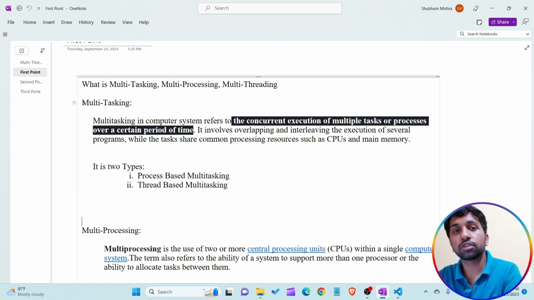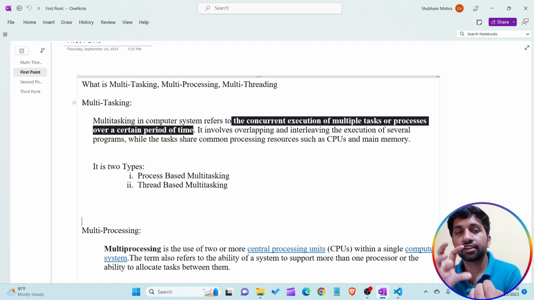The task of the operating system is to execute process 1 for some amount of time, and then switch the control of execution from process 1 to process 2, that is PowerPoint. So the control of execution is switched between the processes. Understand what I'm saying?